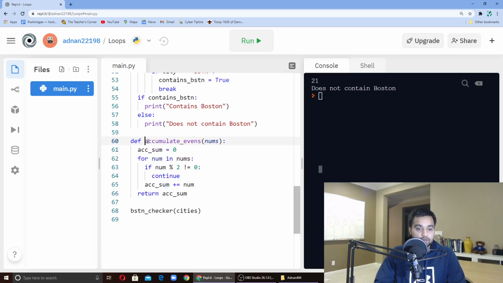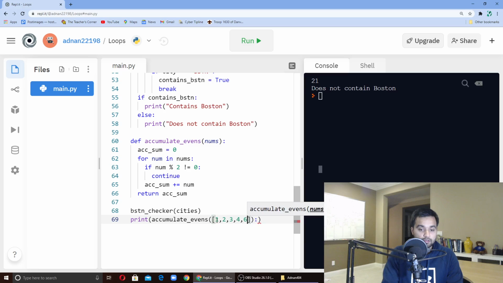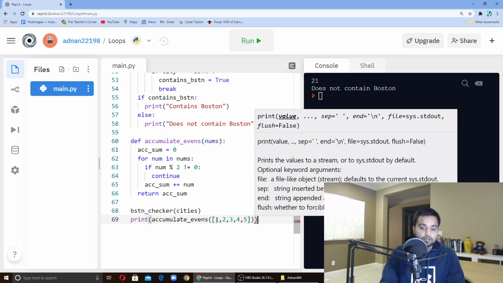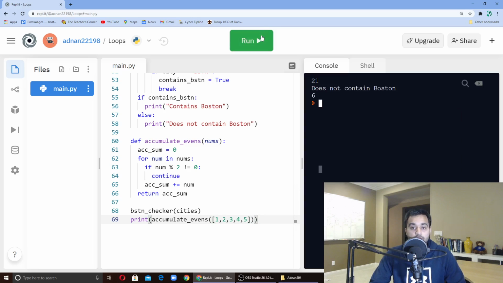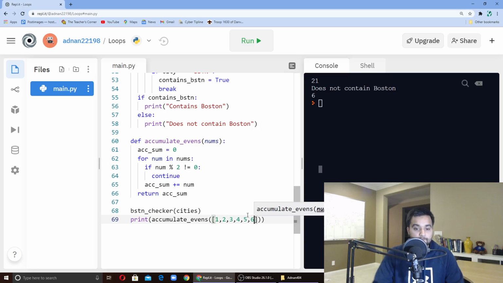So now we can do accumulate evens, print, and then we can say 1, 2, 3, 4, 5. And then we can do that. And 6, right? Because we're doing 2 plus 4. Now if I had a 6 in there, what happens is now I'm doing 2 plus 4 plus 6, which is 12.